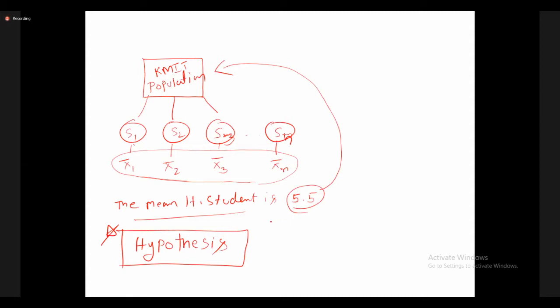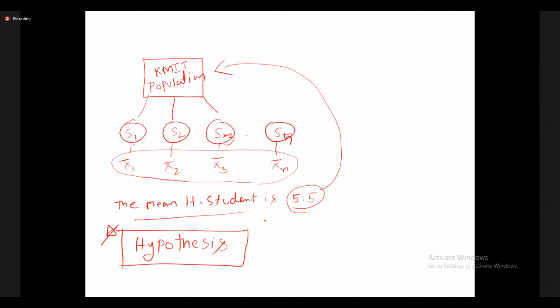Is everything clear up to this part? I will tell once again, the concept is very, very important. All of you listen carefully. By using random samples' information or data, we are telling something about the population.